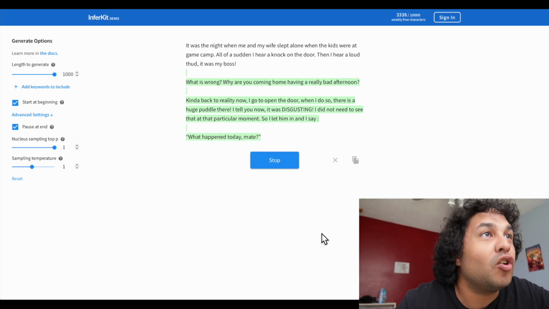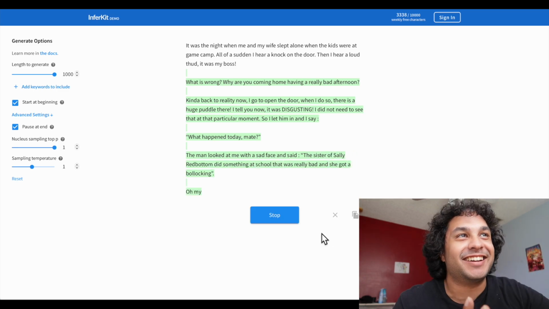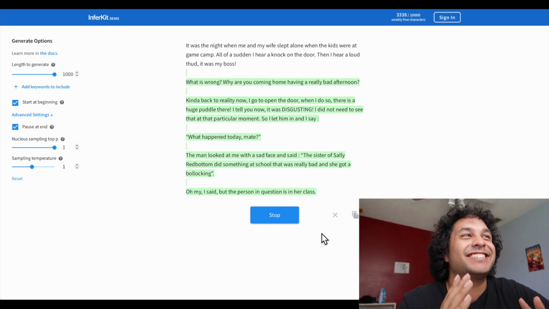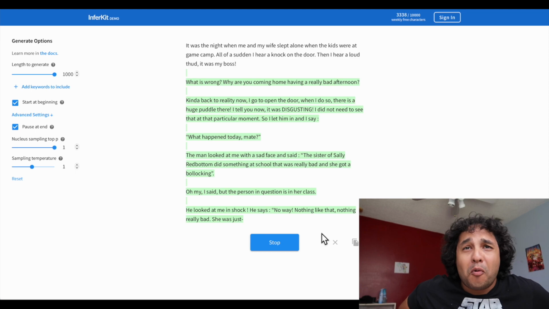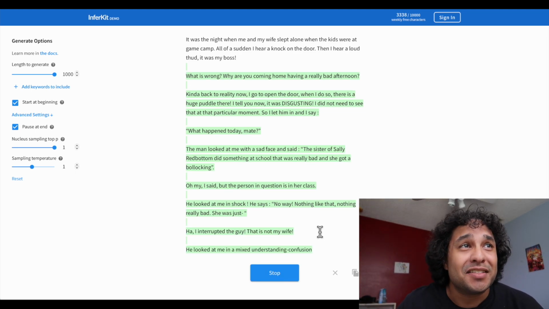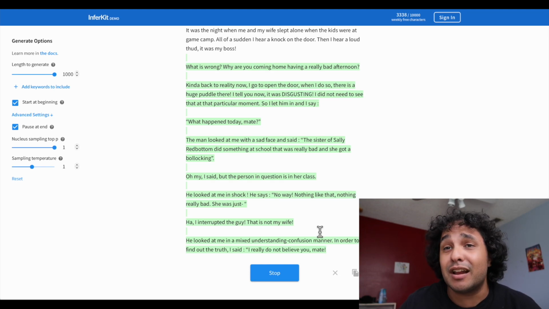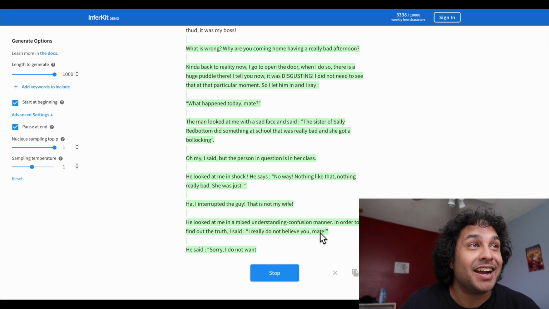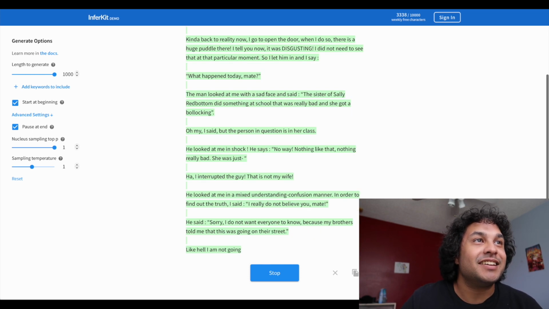I go to open the door. When I do so, there is a huge puddle there. I tell you now, it was disgusting. I did not need to see that at that particular moment. So I let him in and say, "What happened today, mate?" The man looked at me with a sad face and said, "The sister of Sally Redbottom did something at school that was really bad and she got a blocking." "Oh my," I said. "But the person in question is in her class."